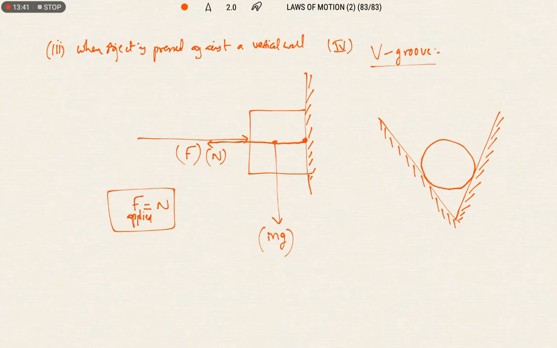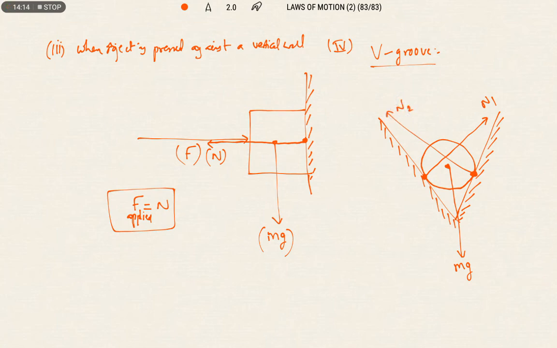Now here, what is the direction of the normal force? Before that, let us write the direction of the weight. Weight is equal to mg. To find the normal force direction, we need to identify the points where the object is in contact with the surface. So these are the points of contact, and this is the direction of the normal force, and this is the direction of the normal force.